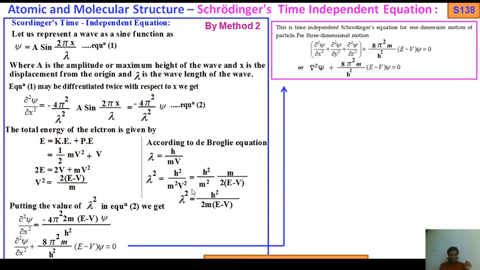Okay, for 3 dimensional this one, del square psi by del x square plus del square psi by del y square plus del square psi by del z square plus 8 pi square m by a square. A is the Planck constant, m is the mass of the particle. You know v, you know the term E, also the term V, also psi. So whenever you write down the Schrodinger equation, you should mention the parameters.